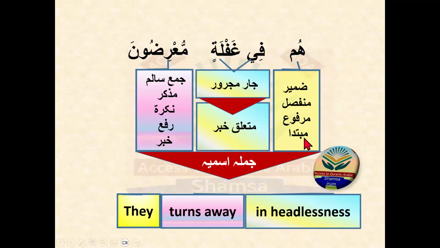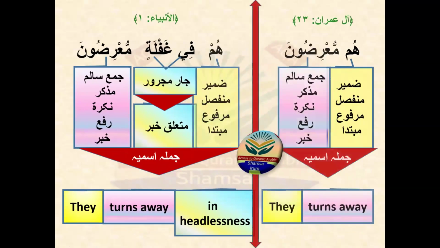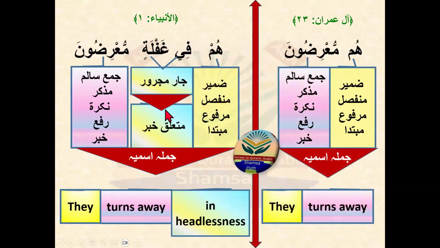Okay, it can come in between the mubtada and khabar. Now here I use more of both parts, because hum mu'ridun, this part of the ayah, came in Surah Ali Imran, ayah 23, which has only two parts, Mubtada and Khabar, the basic parts of a Jumla Ismiya. But in Surah Al-Anbiya, ayah number 1, it also has the Jar Majrur, which is Muta'alliq Khabar. The Mubtada and Khabar are the same.